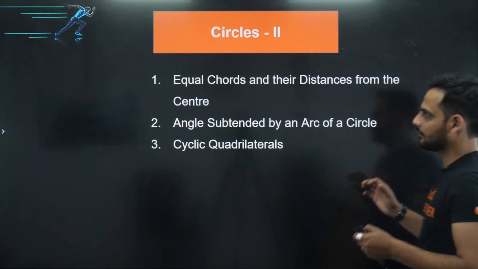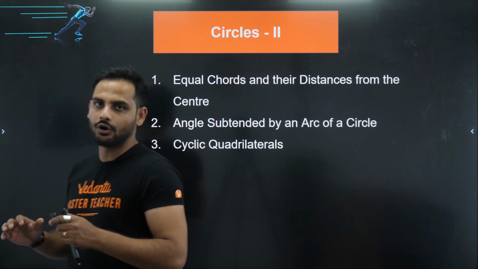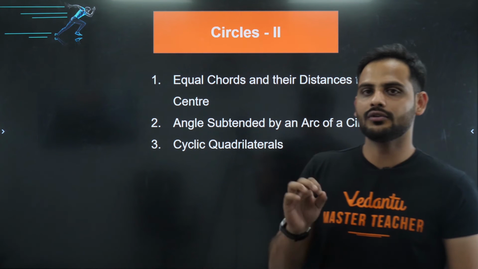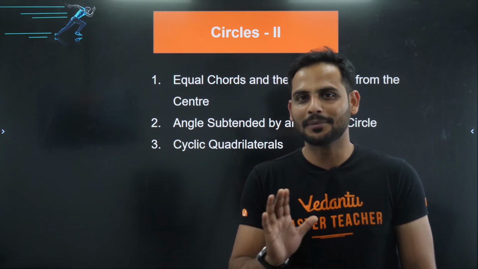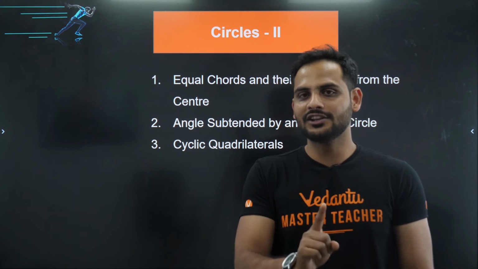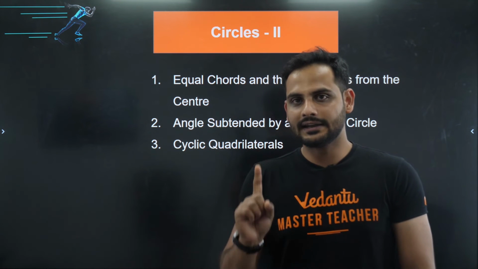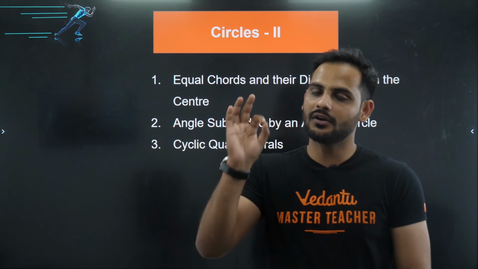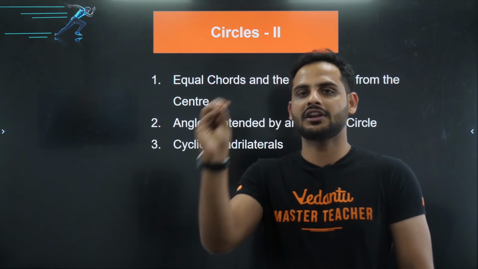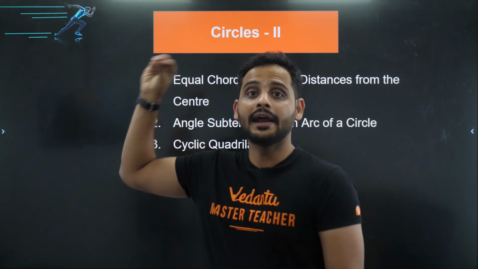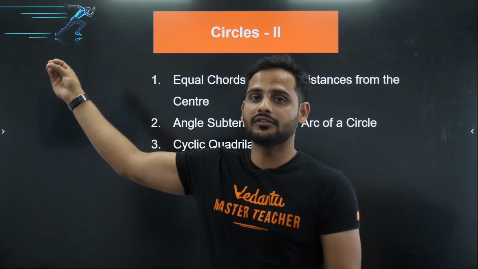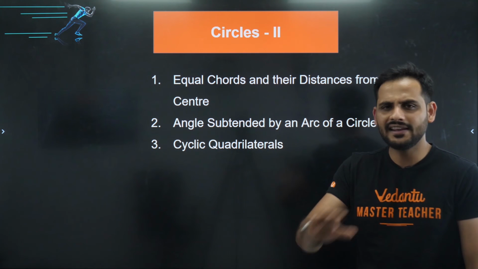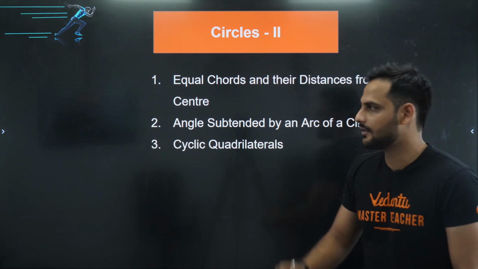Now bachcho, this is all in this part. We have cleared all the important questions for your HOTS type, so that you will not make any mistake in the topic circles. One more thing I am telling you to do as self-study: go through all the theorems and their proofs in the topic circle, because it is very important. Definitely a 1, 2 or 3 mark question is going to be there, and if you are lucky, a 4 mark question might also be there. So do not forget to revise the theorems and their proofs. Very easy theorems, very easy proofs as well. Okay bachcho, so this is all.